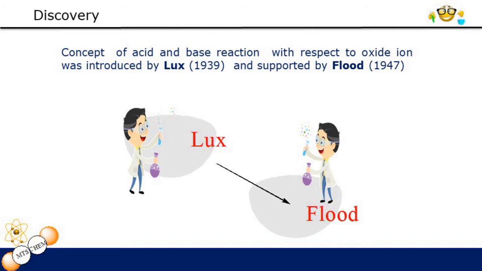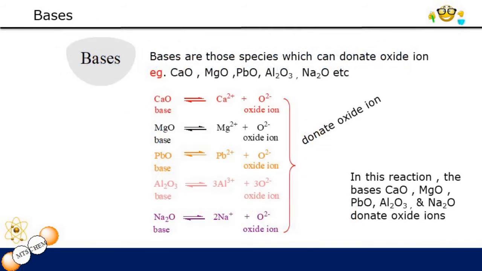So, let us discuss the definition and examples of acid and base according to the Lux-Flood concept. What is a base? According to this concept, a base is something that can donate an oxide ion.